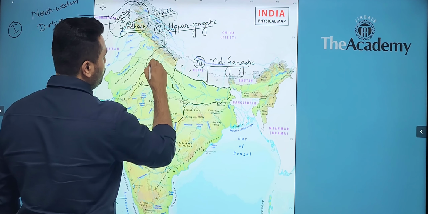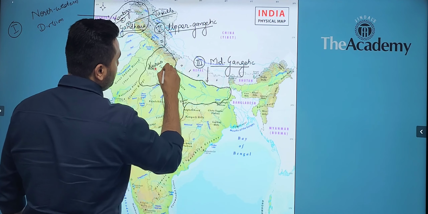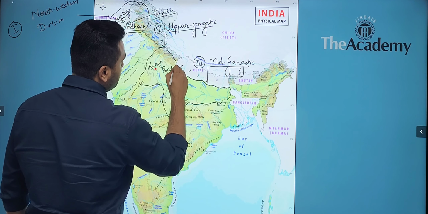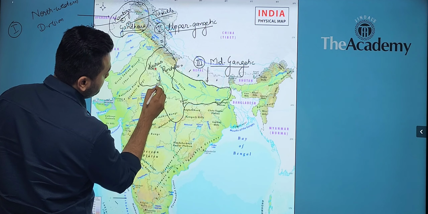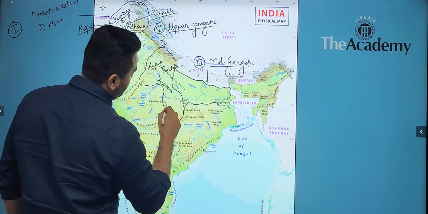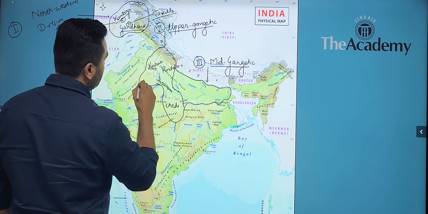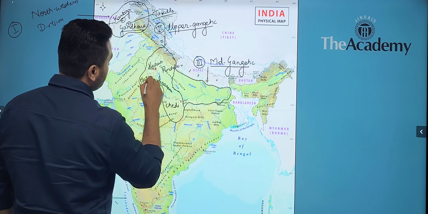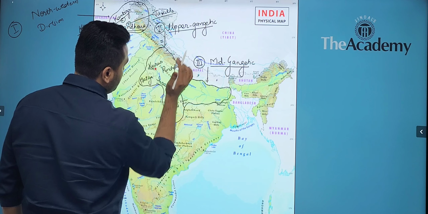So we had Kurus, the Panchal, the Shurasen, the Chedi, the Matsya, and also the region of Vats.